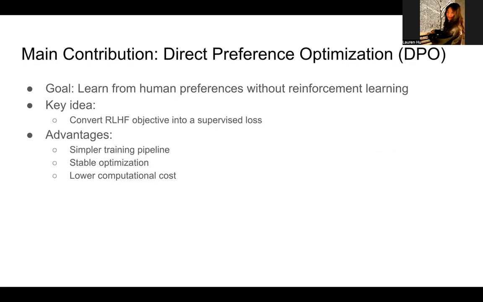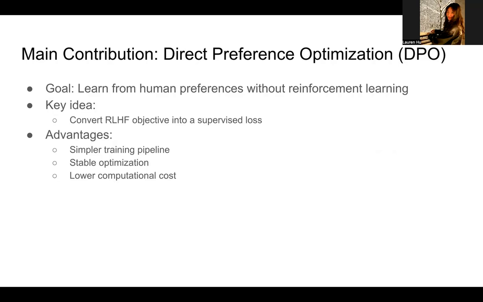So the main contribution of this paper is this algorithm called DPO. Instead of training a reward model and then applying reinforcement learning, DPO directly trains the language model using preference data that human or AI labels. The algorithm transforms the RLHF objective into a supervised learning loss, which makes the training process significantly simpler and more stable.